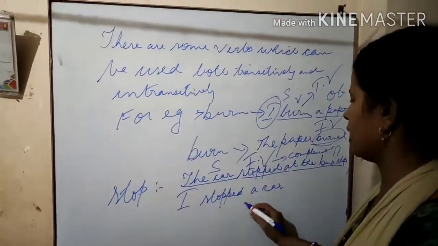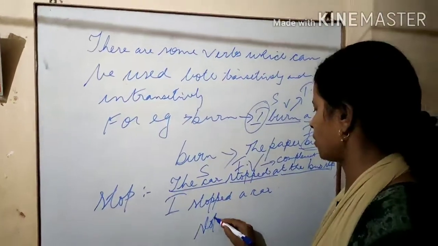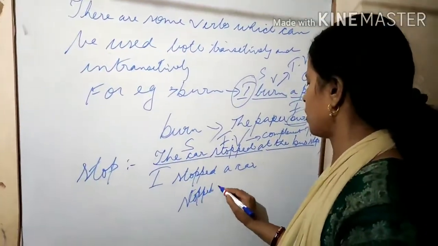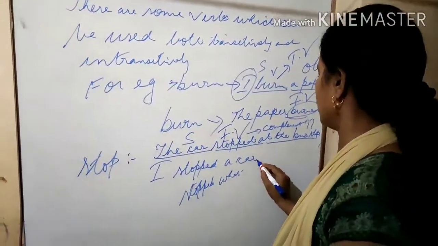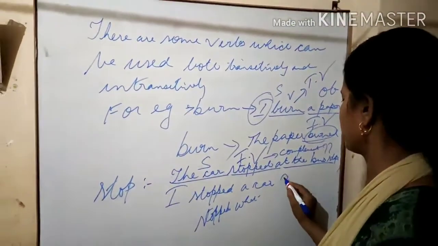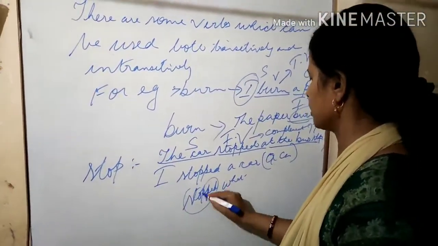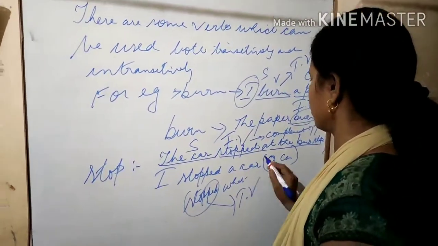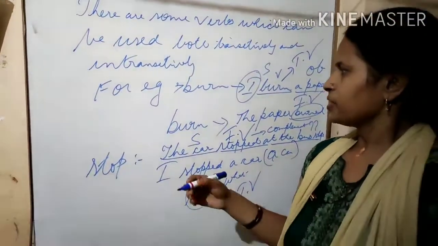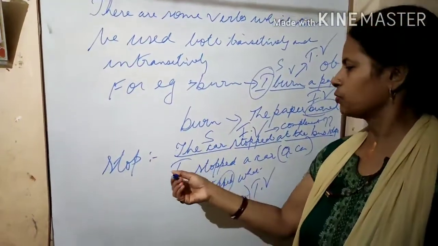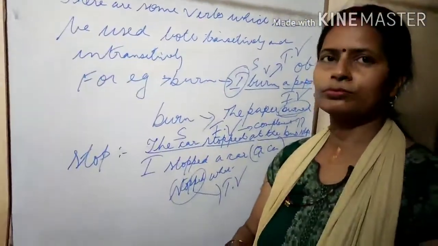I stopped the car. So stopped what? A car. This is the answer, a car. So stopped is here a transitive verb. So now we shall discuss more with more examples in our next video. Thank you.